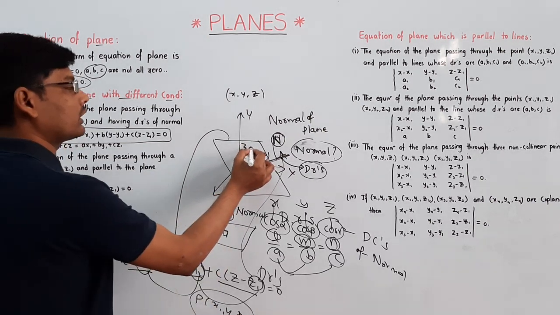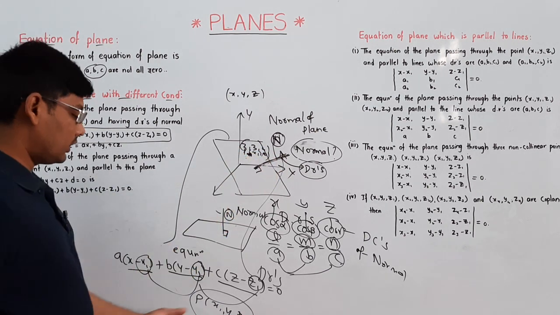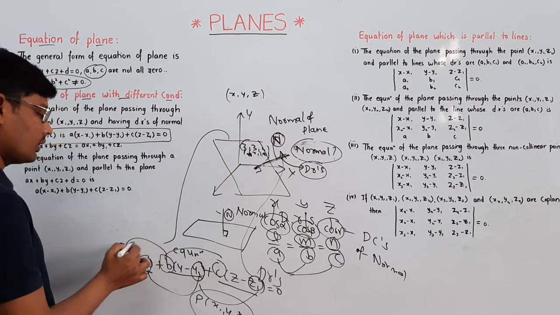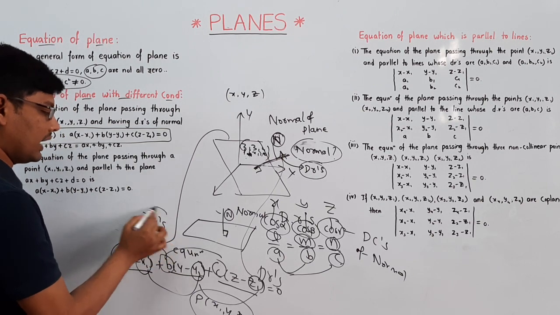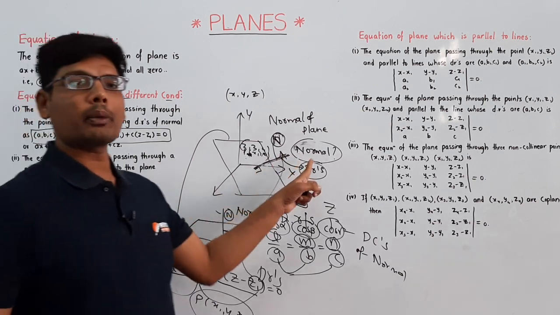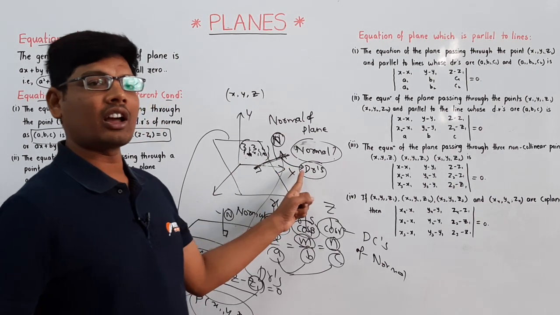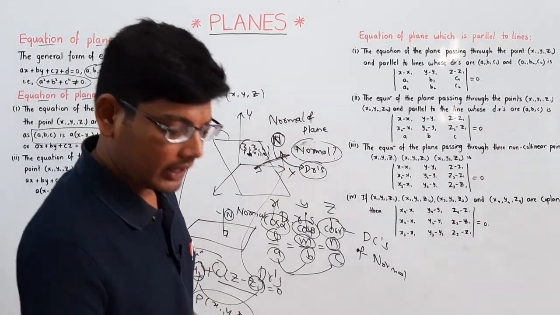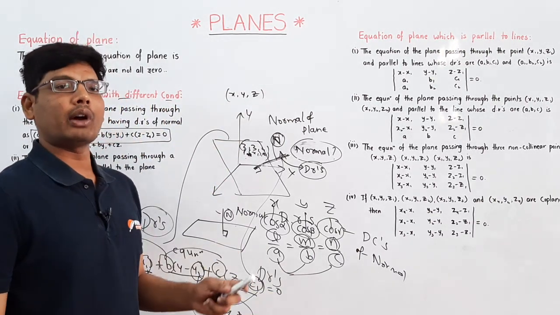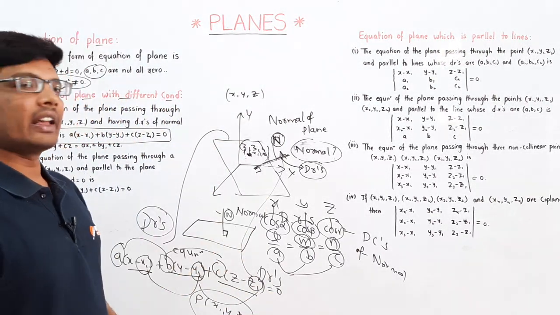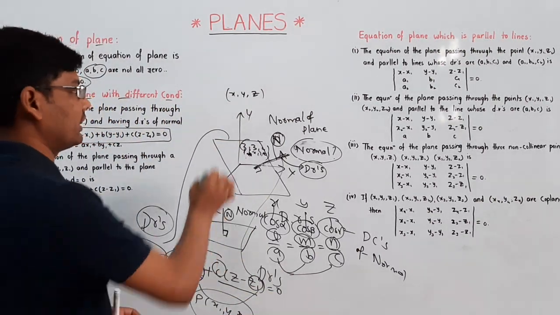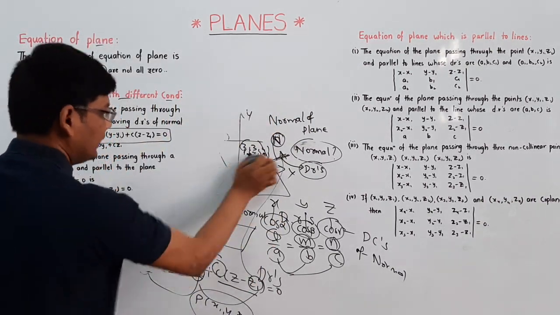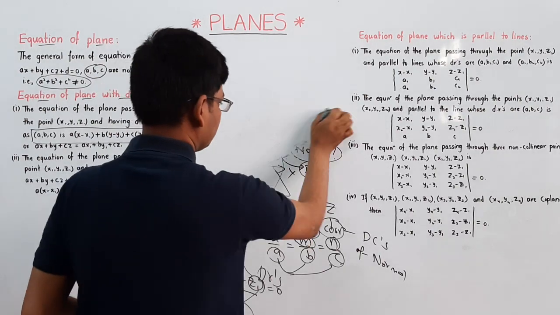For example, you can take 2, 3, 4. This is the point. You can substitute the values here, where A, B, C are the direction ratios of the normal line of a plane. This is all about the equation of a plane passing through one point when the direction ratios of a normal are given. Direction ratios of the normal of a plane are given here.